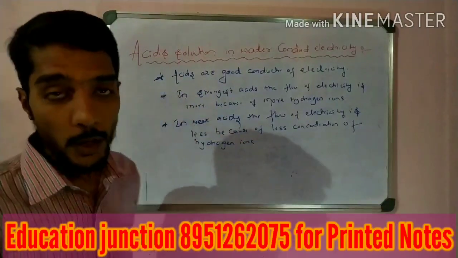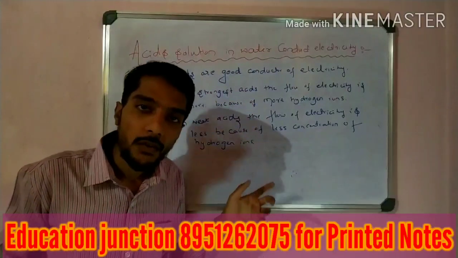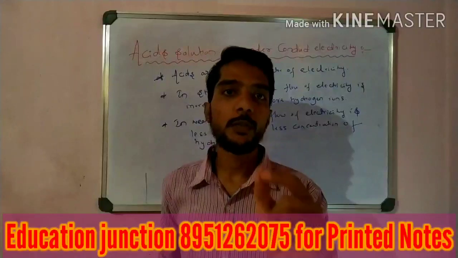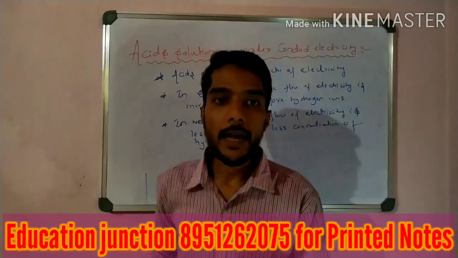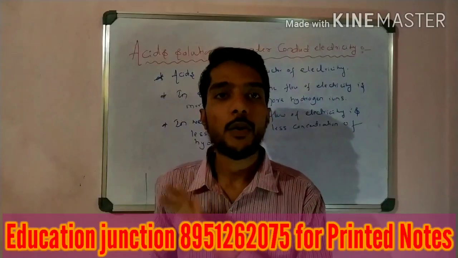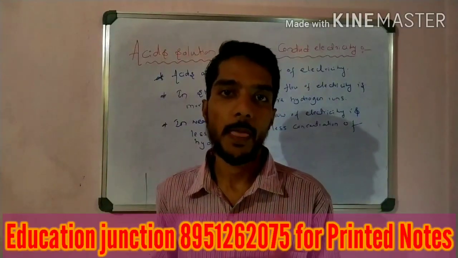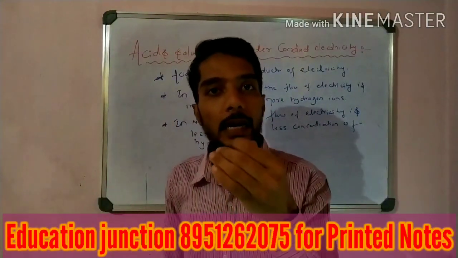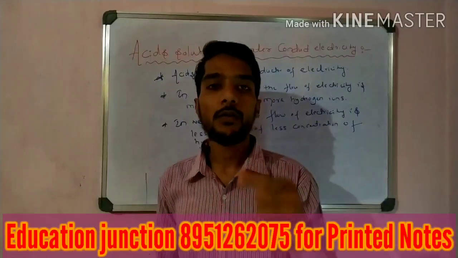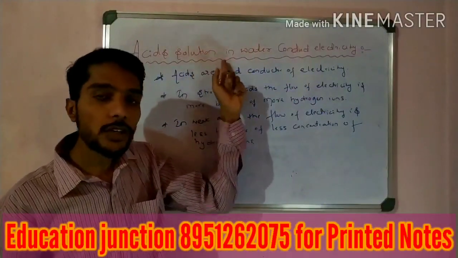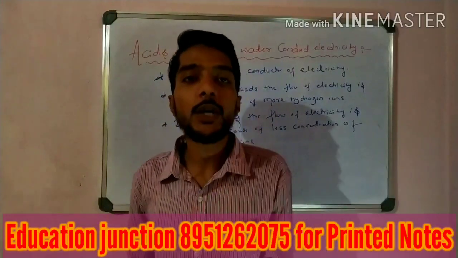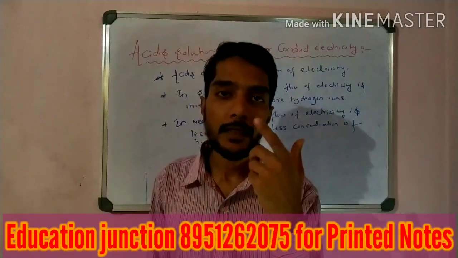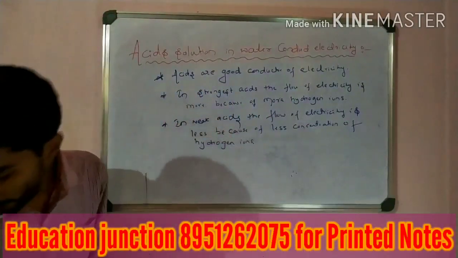Okay, hydrogen ions. So by these two points of discussion, we finally conclude that for the conduction of electricity, ions must be present. If ions are not present, there is no possibility of flow of electrons, right? So our final conclusion, why we call acids good electrical conductors: in water solution, the acids dissociate into ions, and those ions are helpful for the flow of electricity. That is our final conclusion.